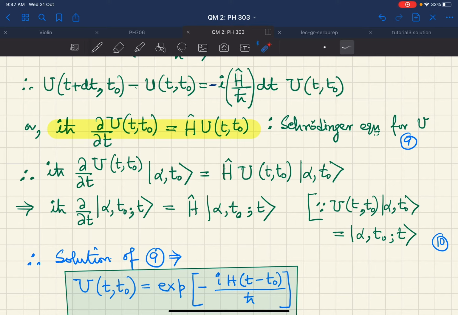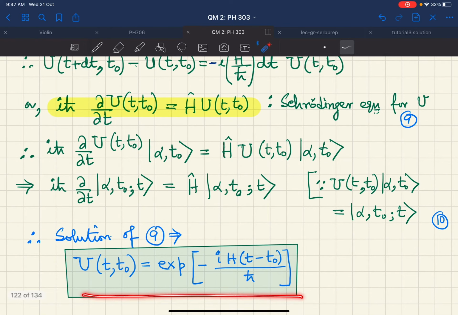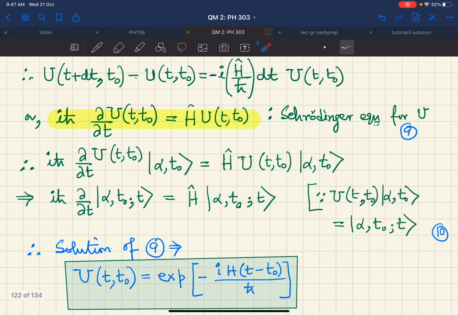Now, a formal solution for this should be of this form, because you can check that simply by substituting it into this equation. Remember, this H is still the operator. H is the operator, so you have to keep that in mind.